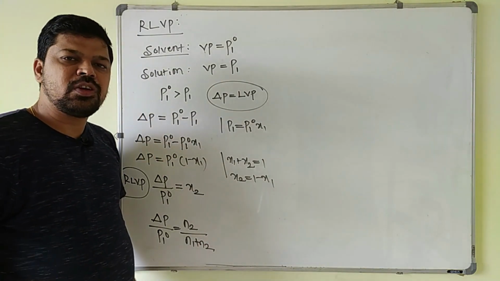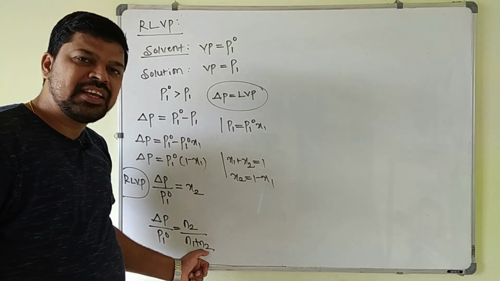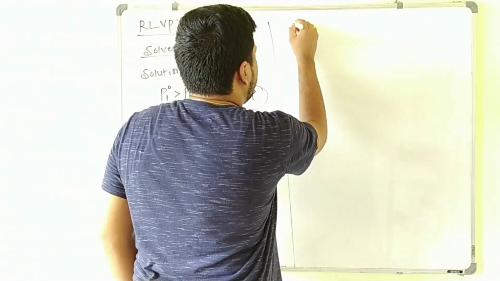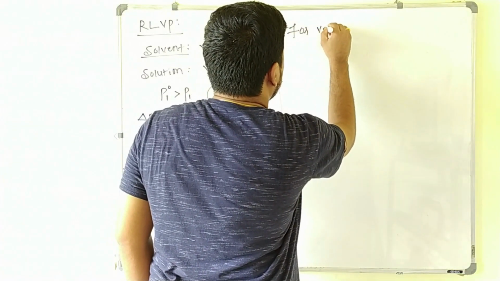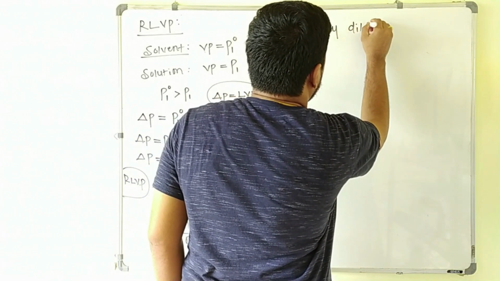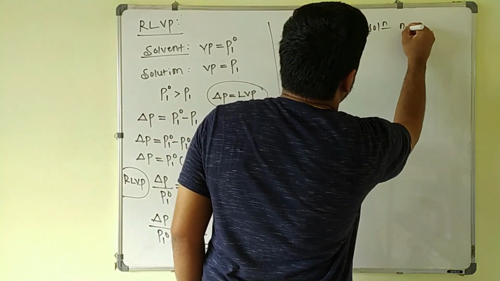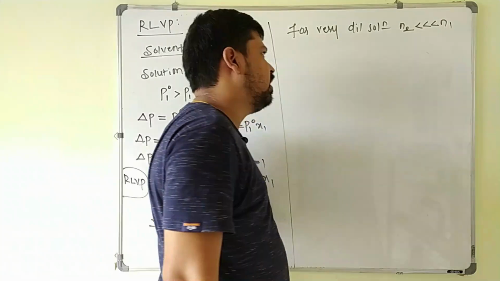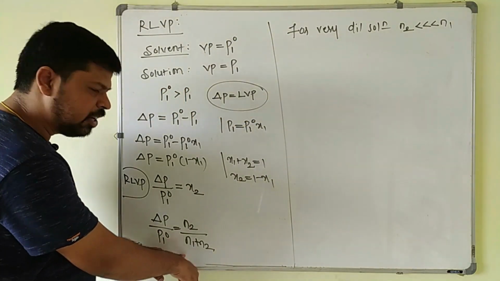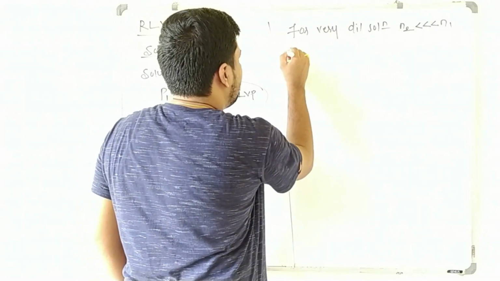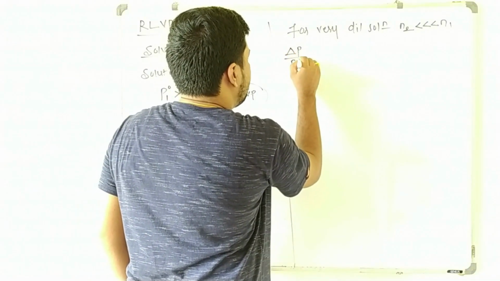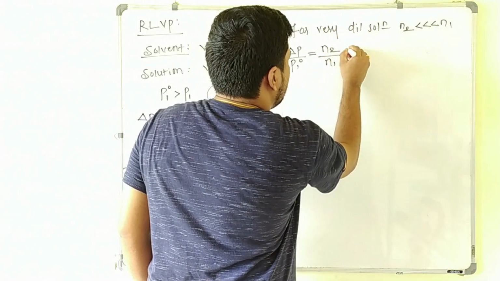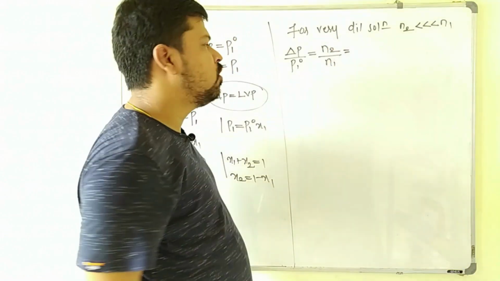So for a very dilute solution, what happens? The number of moles of solute is neglected in the denominator. The number of moles of solute is very much less than the number of moles of solvent. In that case, in the denominator, this N2 can be neglected. So what can we write here? Delta P divided by P1 naught is equal to N2 divided by N1, the number of moles of solute over the number of moles of solvent.